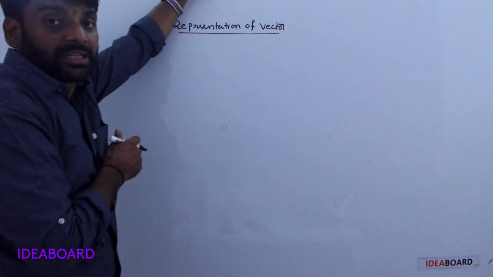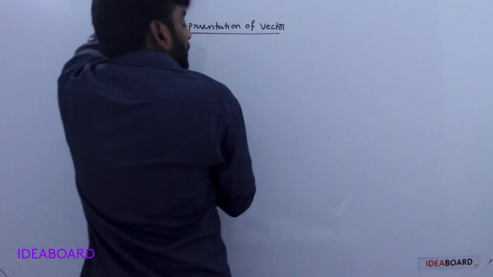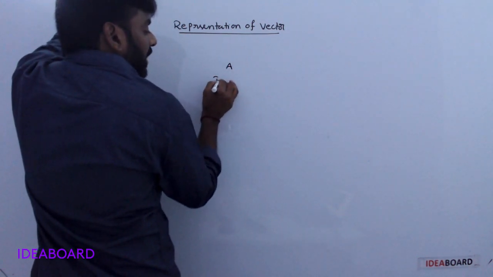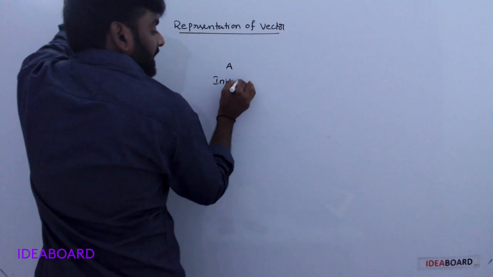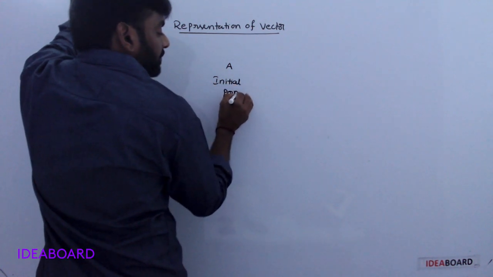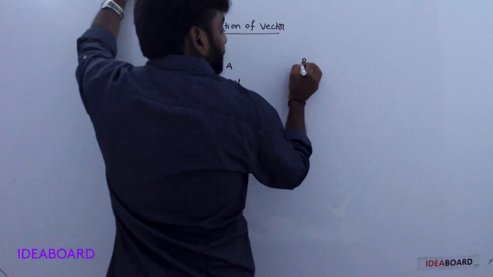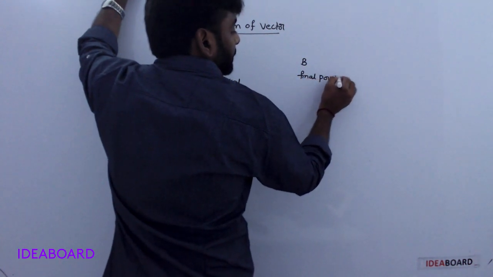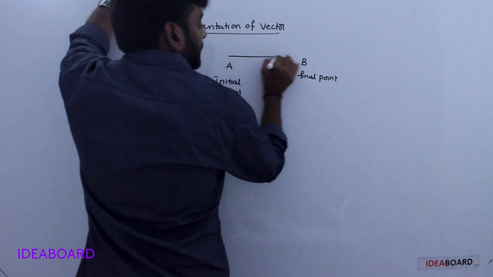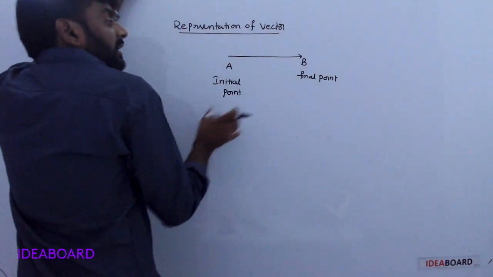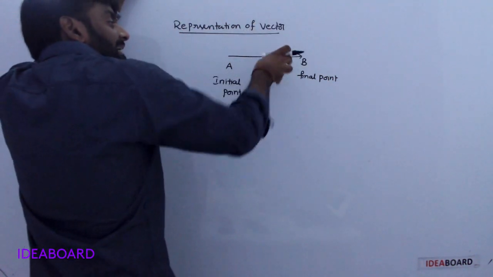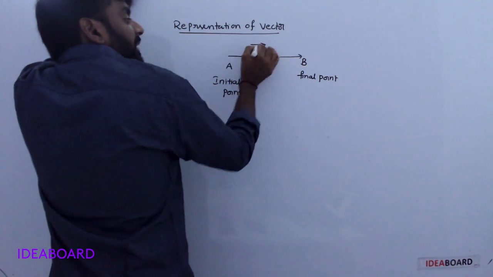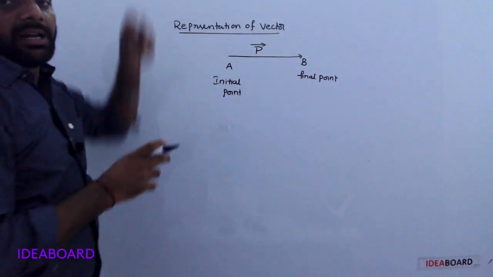A is the initial point, B is the final point. It is represented with an arrow. For example, that vector is P. Simply we write it as P bar.